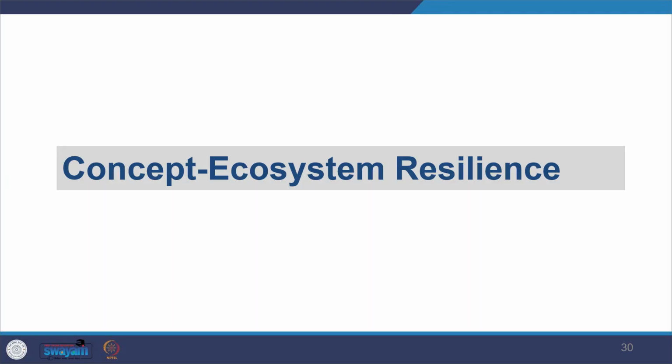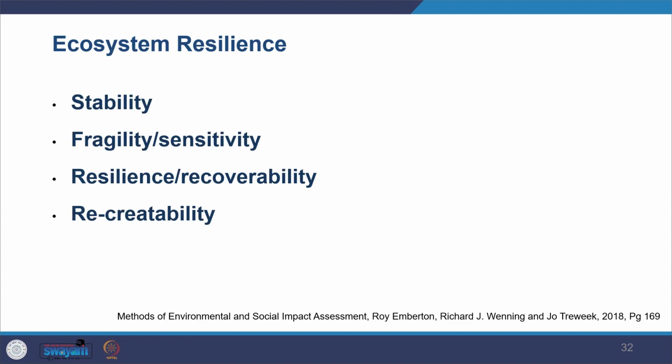So now looking at ecosystem resilience, what does this mean? Ecosystem resilience means the stability, how stable your environment is, how fragile or sensitive it is to the changes, and how resilient it is. When we say resilience, it is the capacity to recover and recreate itself from whatever destruction has been done.